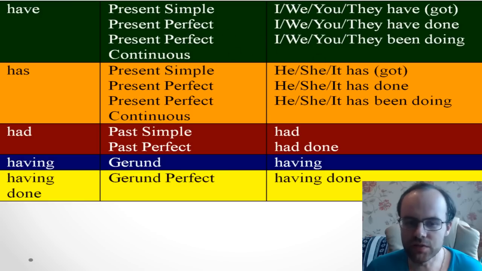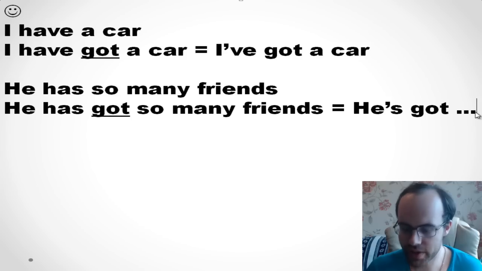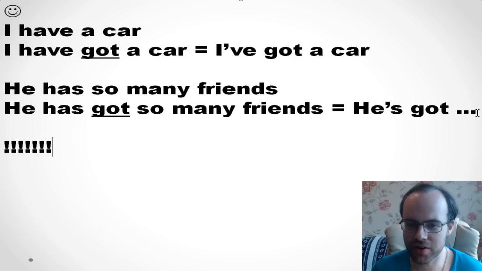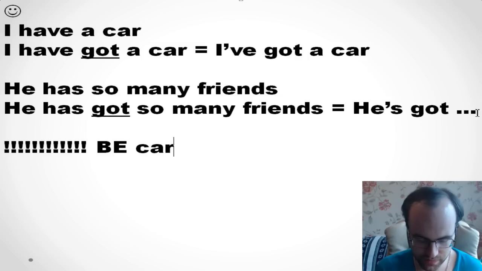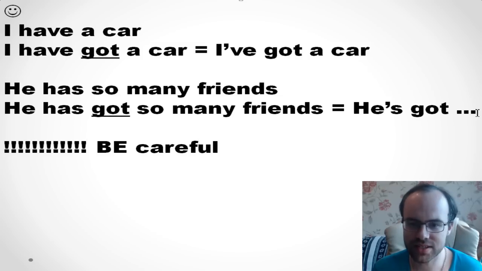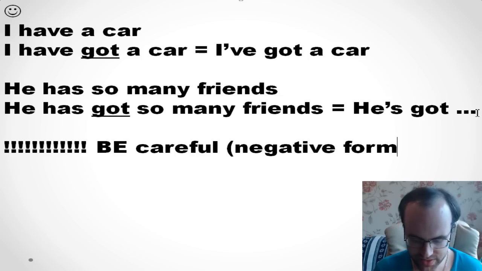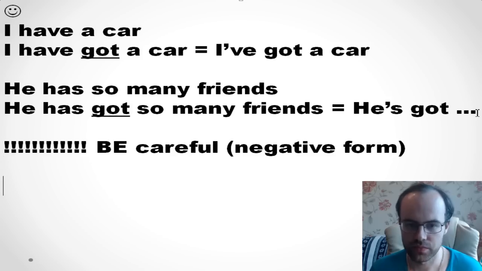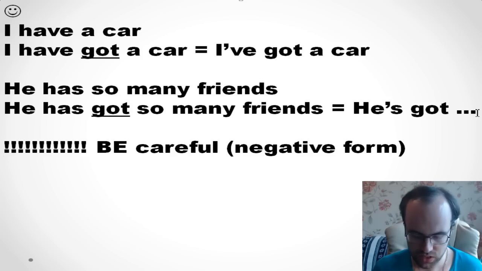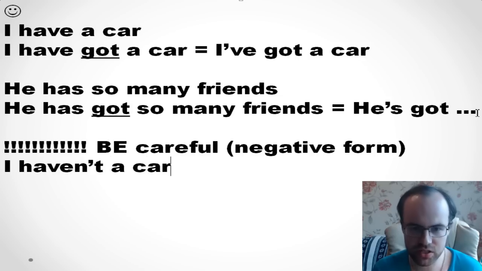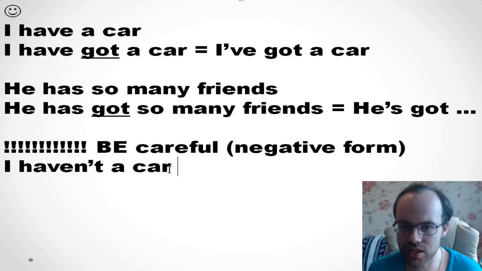Okay, so if you want to make a negative form, please be careful, my friend. Be careful with a negative form. Many students I know say I haven't a car. But in fact, we don't say so.